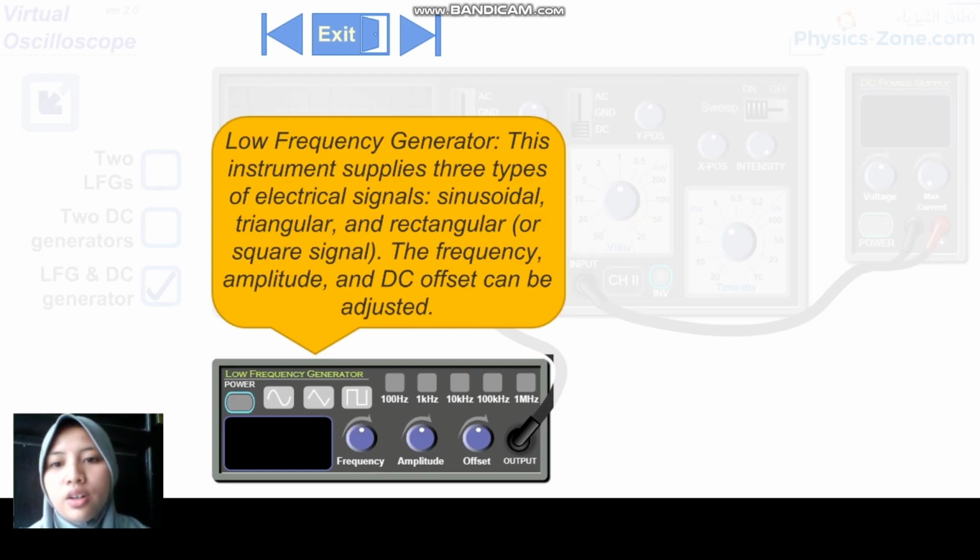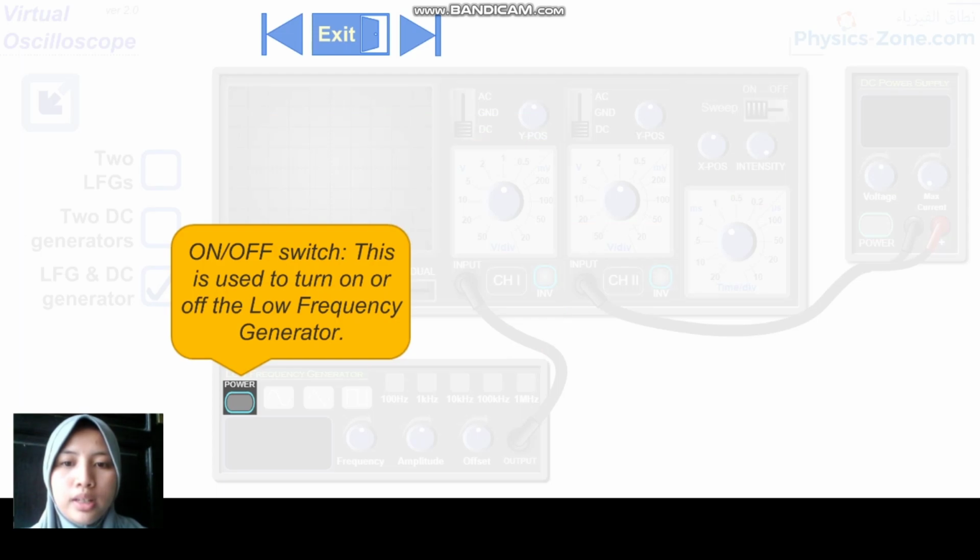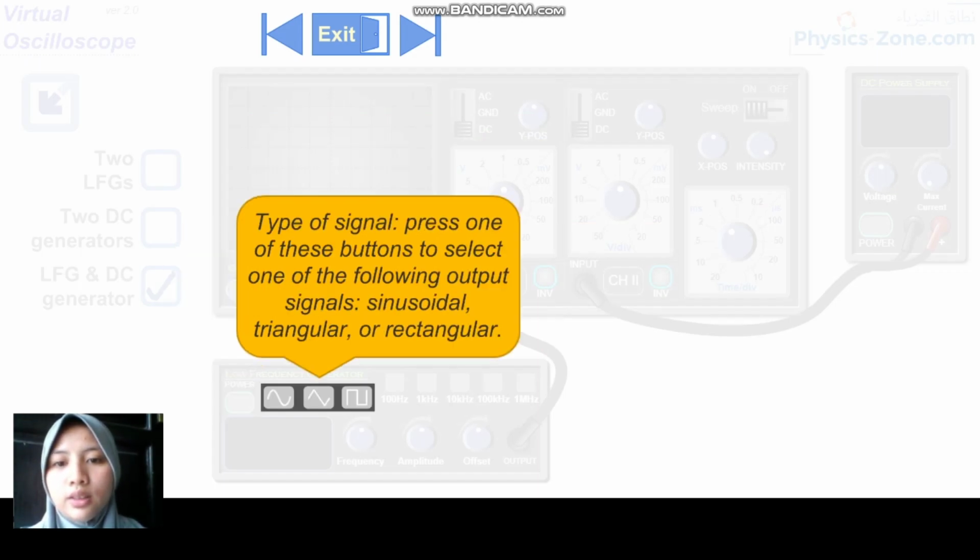Next is the on or off switch. This is used to turn the low frequency generator on or off. Next is the type of signal. Press one of these buttons to select one of the following output signals: sinusoidal, triangular, or rectangular. Maybe that's it, and bye bye.